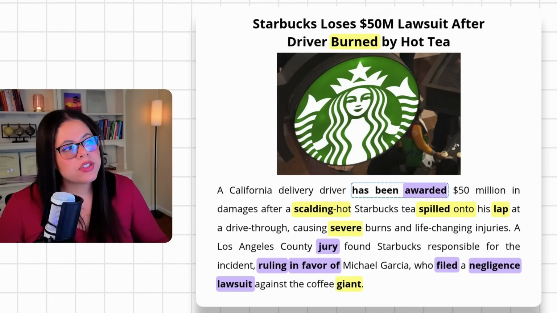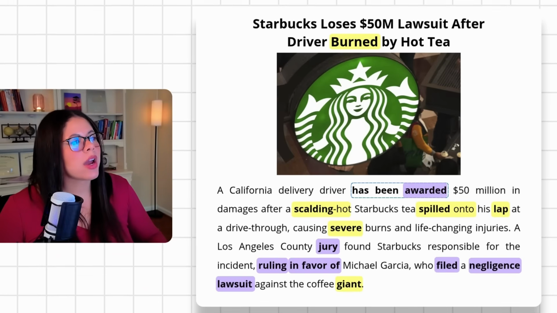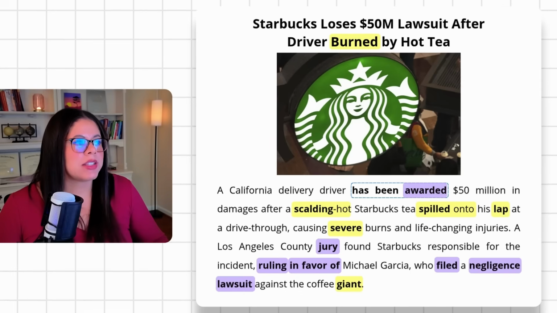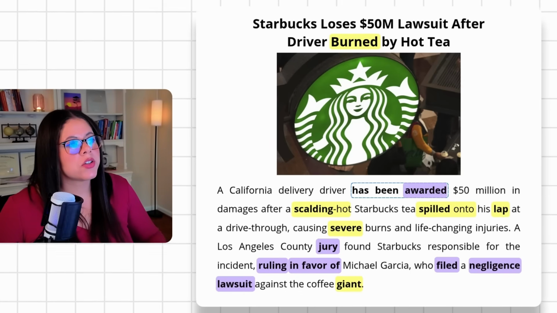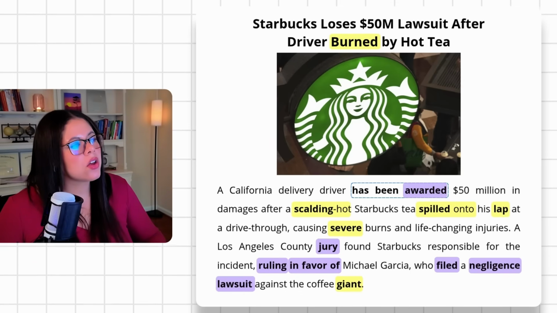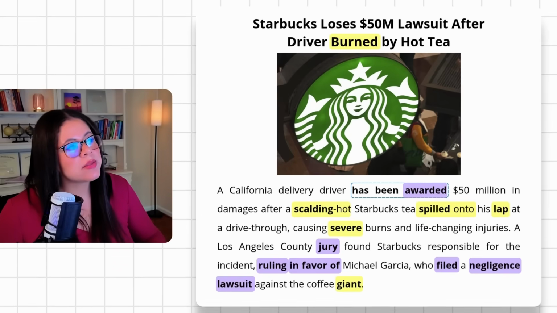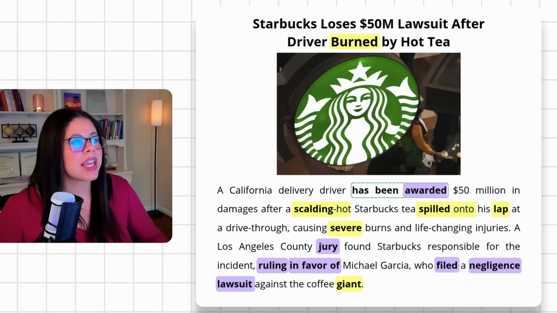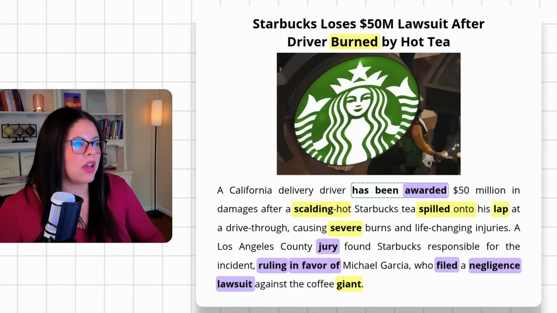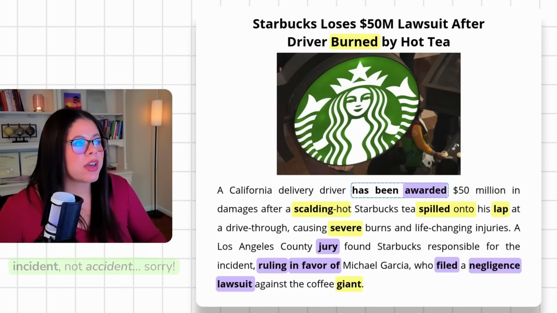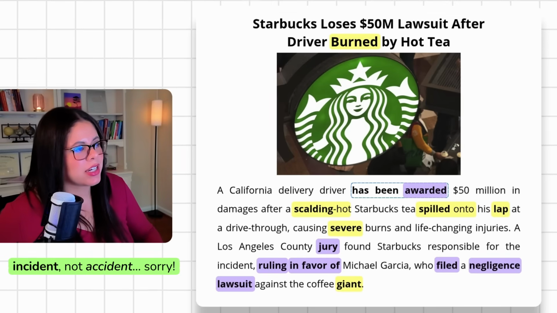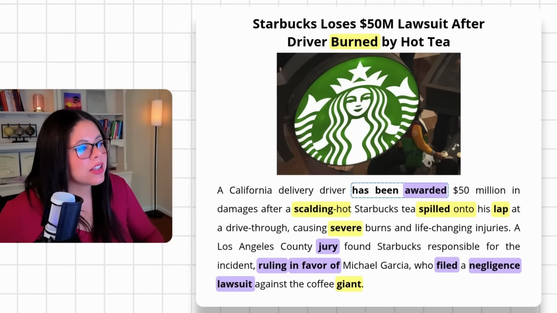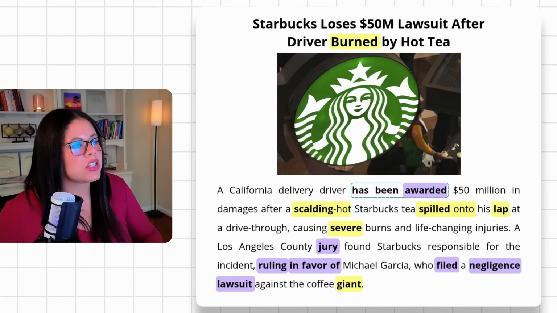Starbucks loses $50 million lawsuit after driver burned by hot tea. A California delivery driver has been awarded $50 million in damages after a scalding hot Starbucks tea spilled onto his lap at a drive-thru, causing severe burns and life-changing injuries. A Los Angeles County jury found Starbucks responsible for the accident, ruling in favor of Michael Garcia, who filed a negligence lawsuit against the coffee giant.